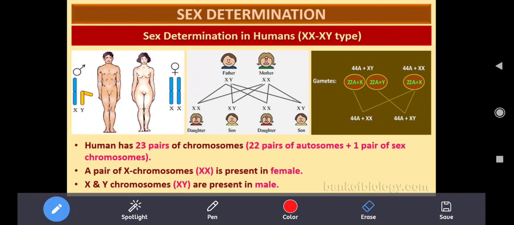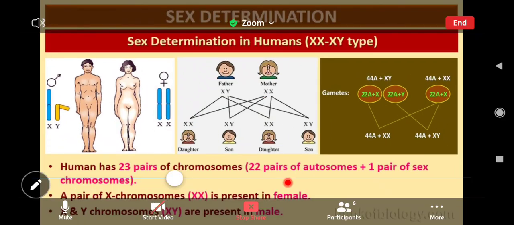Now look at this. Sex determination in humans. Humans have 23 pairs of chromosomes, 22 pairs of autosomes plus 1 pair of sex chromosomes. A pair of X chromosomes is present in female, the 23rd chromosome. The 23rd chromosome of male will be X and Y.